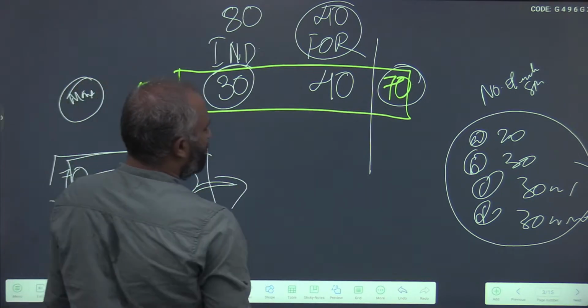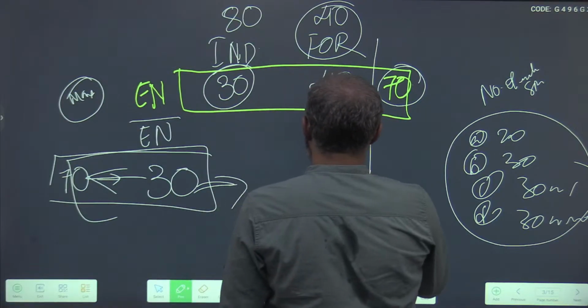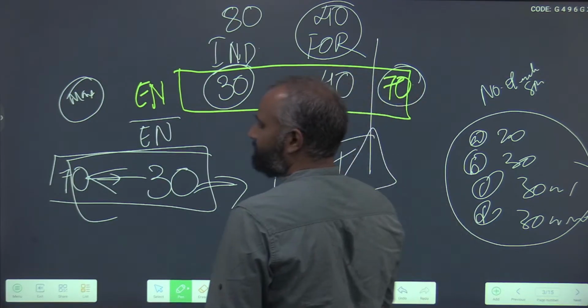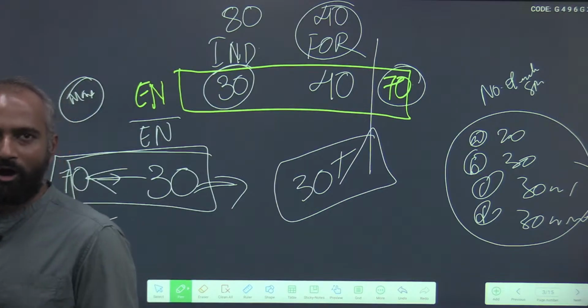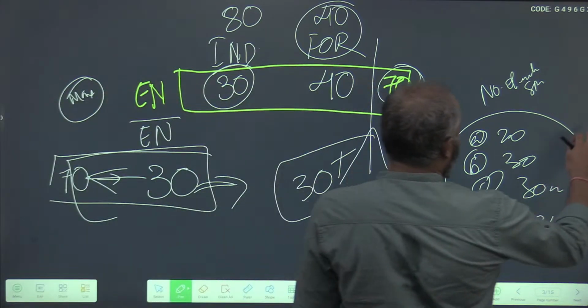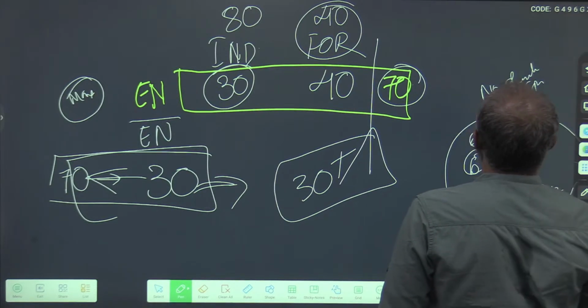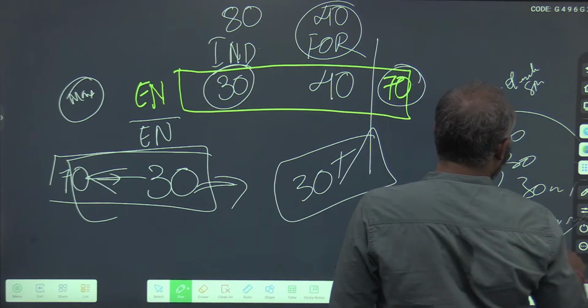So the number of Indians who speak English will be 30 or more. Again, any difficulty? Nothing, just know how to represent the data. The answer is right in front of you. So one more for the easy.